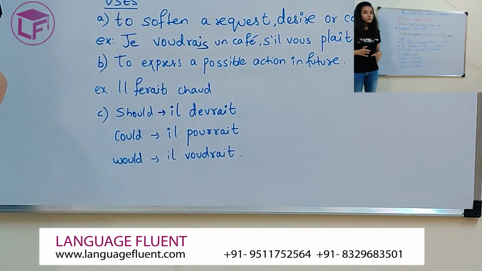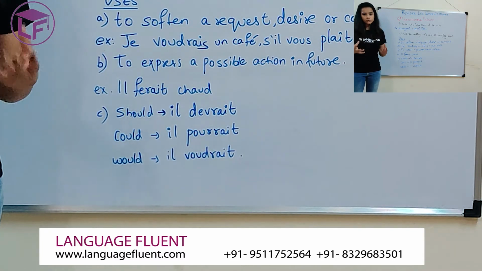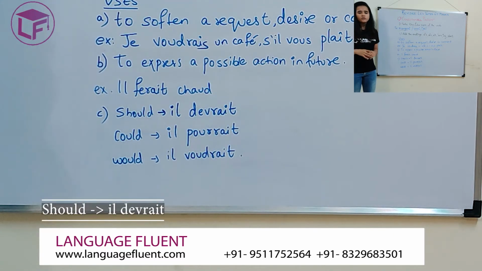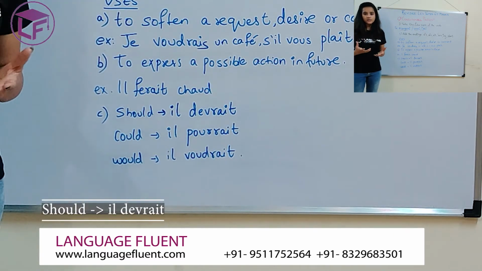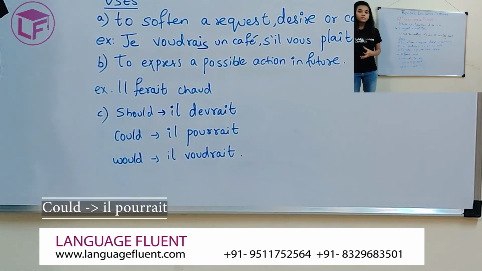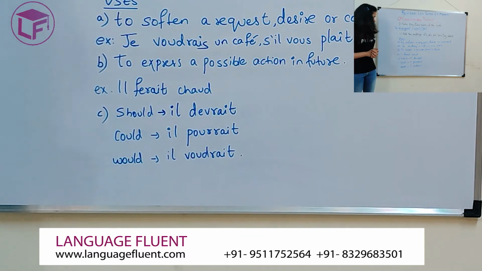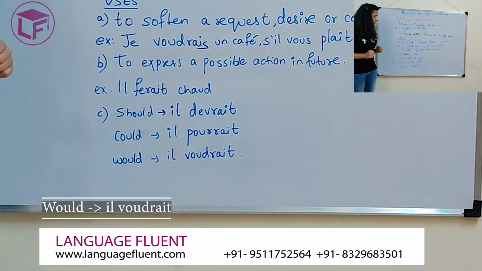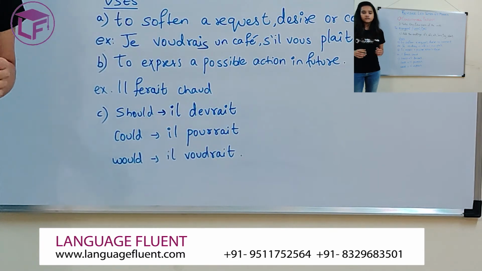Next one is when you want to say should, could and would. How would you say that in French? Should, il devrait. You can also use it with other subjects like je devrais. Could, il pourrait. Je pourrais, tu pourrais, etc. And the last one, would, il voudrait. Je voudrais, tu voudrais, etc.